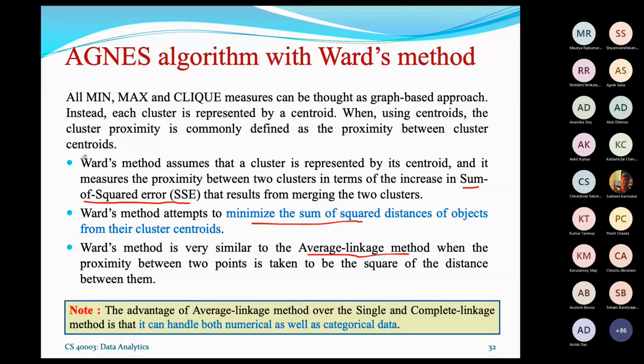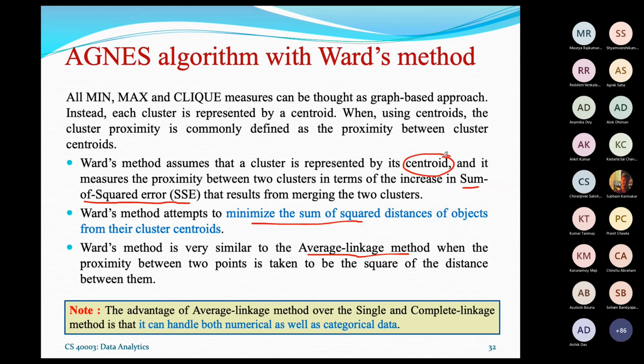So the Ward method is only considering the extra calculation of selecting a centroid, and the centroid selection follows the same concept as the k-means algorithm that we have considered.